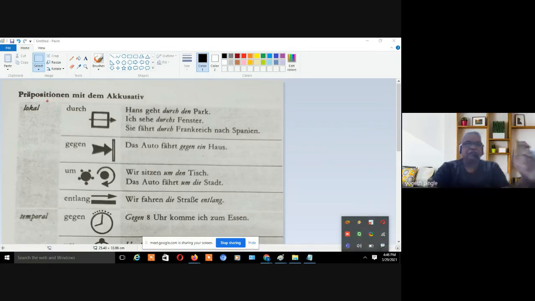Now see, this is very important. Prepositionen means prepositions. Mit itself is a preposition, which takes the dative. Now you can see this dem itself is in dative form, right?